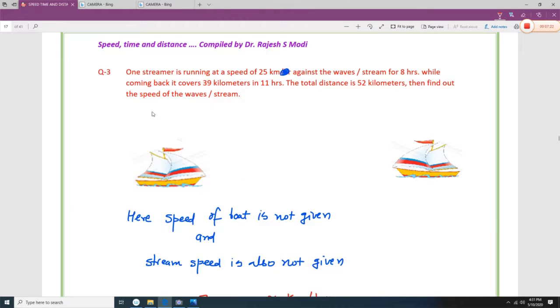One steamer is running at a speed of 25 kilometers against the stream for 8 hours. While coming back, it is 39 kilometers in 11 hours. And the total distance is 52 hours. Find out the speed of the waves.